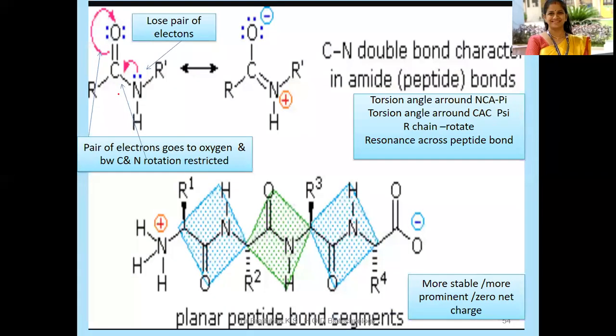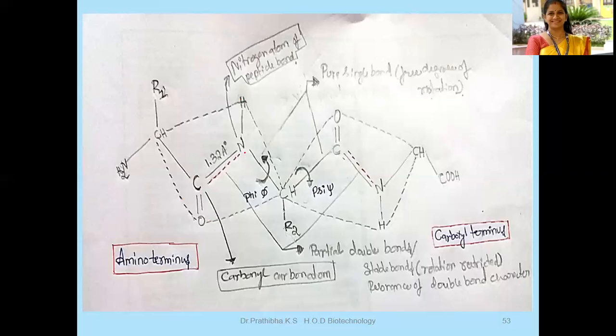Here also you can see the particular resonance characteristics. This is C double bond O, NH. Okay, this is the C double bond O, NH that can be seen. The bond length is 1.32 angstrom. Okay, hope you are able to understand here. This is the amino group. After that, you have the alpha carbon atom. To the alpha carbon atom, R group is attached.